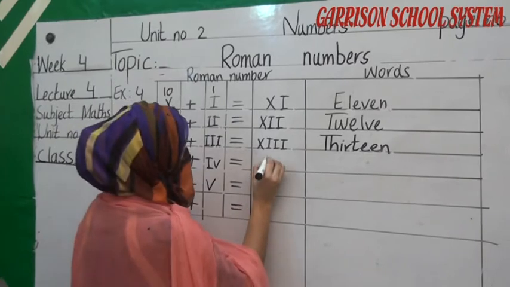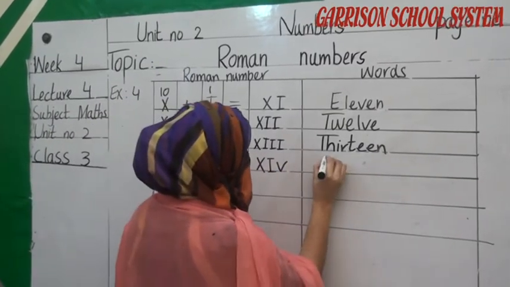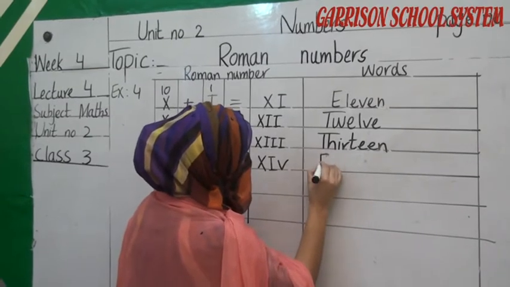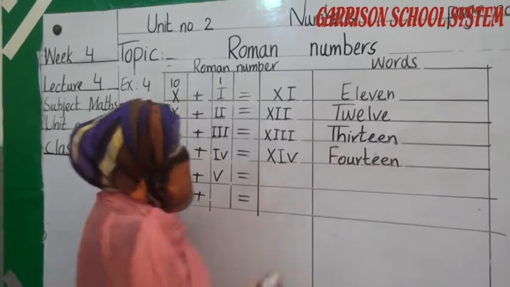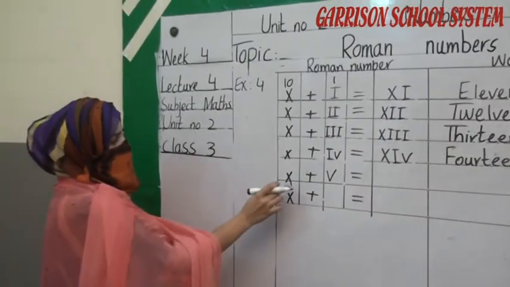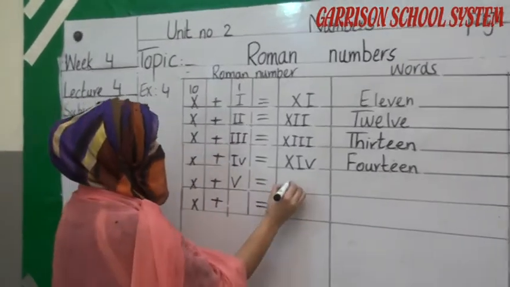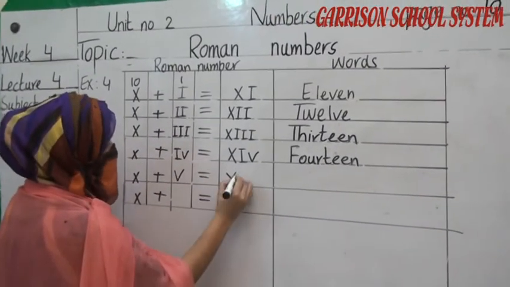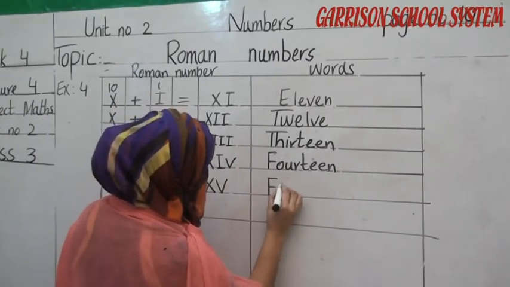We write it combined, X, I and V. So we have to write here its complete name, 14. Understand student? Now X plus 5 is equal to 15. We have to write here X then 5, 15. So we have to write its complete name in words, 15.